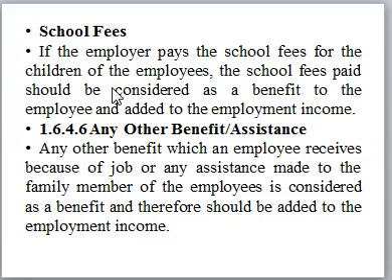So other benefits we have is school fees. If an employer is paying school fees to you, or is paying school fees of your children, then still the benefit is the amount an employer is paying in terms of the school fees. So that is going to be the benefit. The other one is what we call any other assistance. Any other assistance an employee receives from the employer, or the family member of an employee receives from the employer, which is not in cash, we are going to consider it as a benefit in kind, and we are going to add it to our taxable employment income.